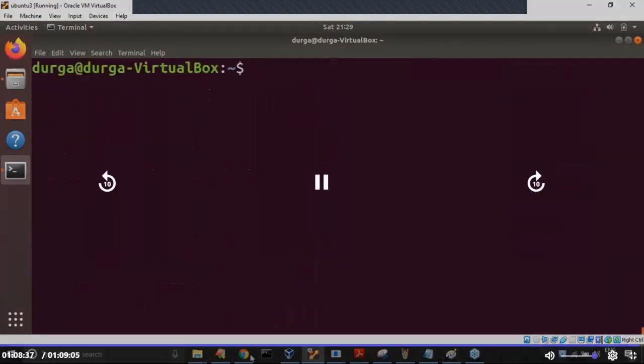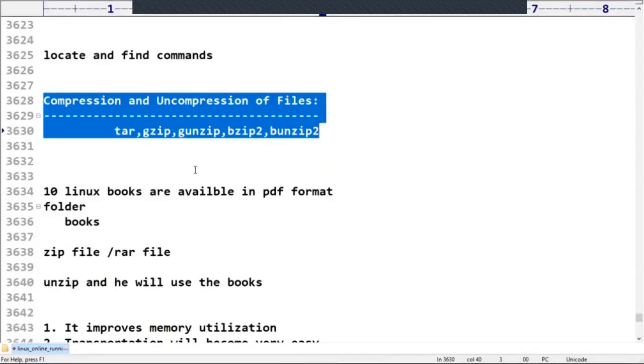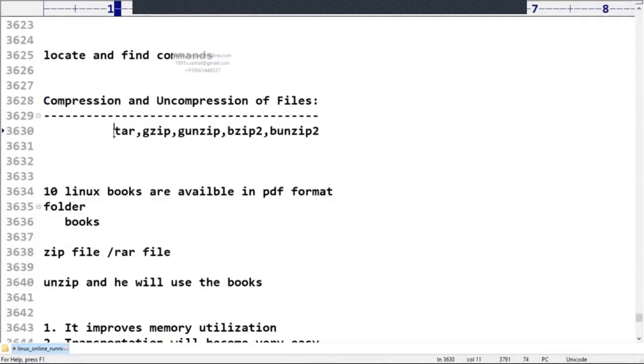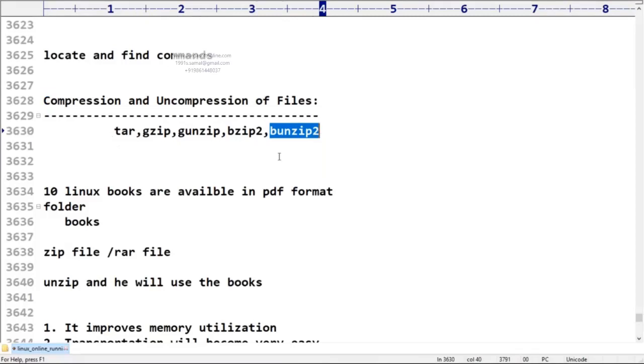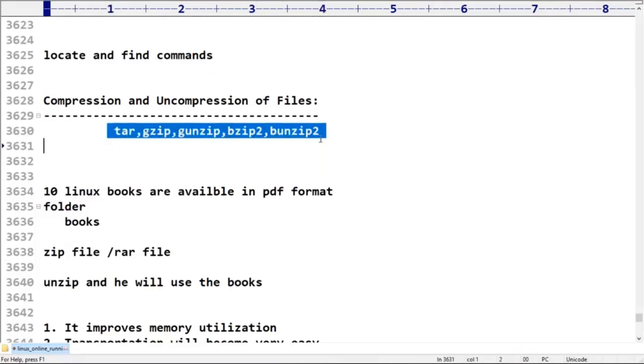So this is how you can perform compression and uncompression of files. What is the tar command? What is the gzip command? What is the gunzip command? The bzip2 command, the bunzip2 command? Is that clear for you people? Any doubt about these commands?